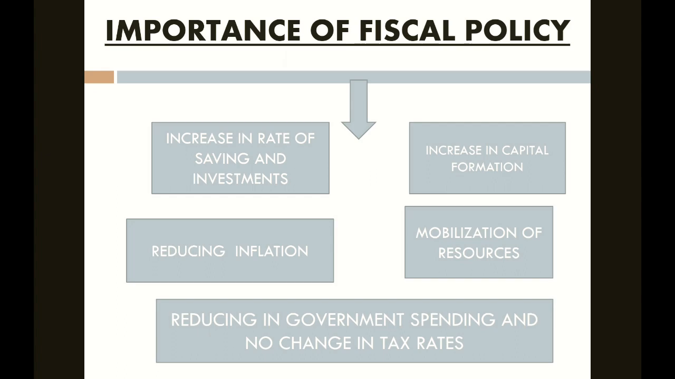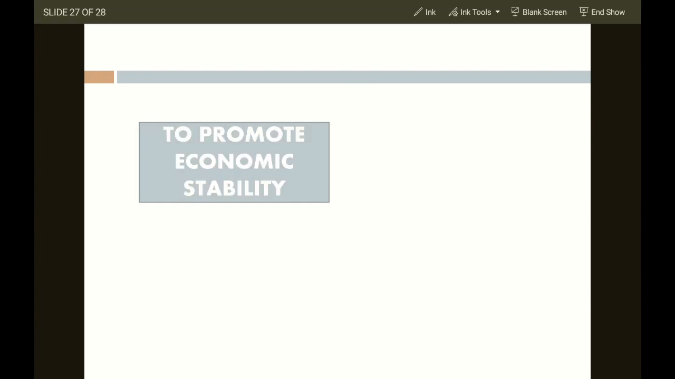Reducing government spending with no change in tax rate: there will be a reduction in government spending. They are going to analyze so as not to waste money in different sectors. The sector which is important, which will generate employability, is where we are going to invest. To promote economic stability, there should be stability in the economy. There should be no inflation, and there should be no deflation.